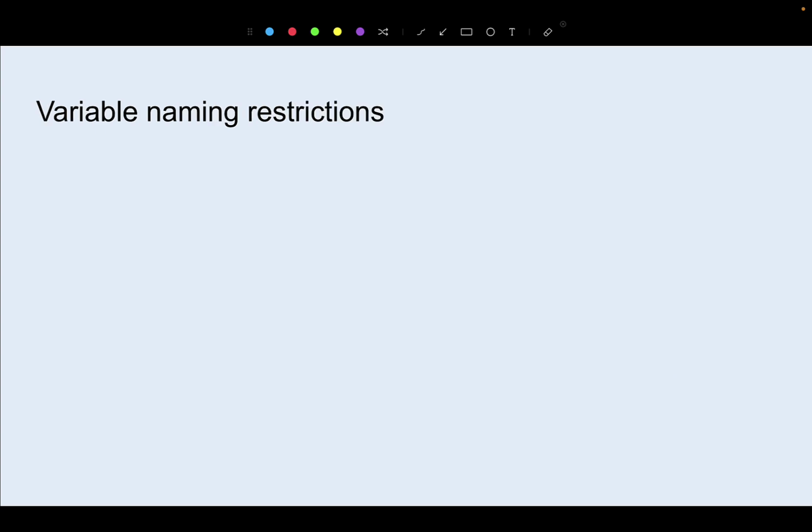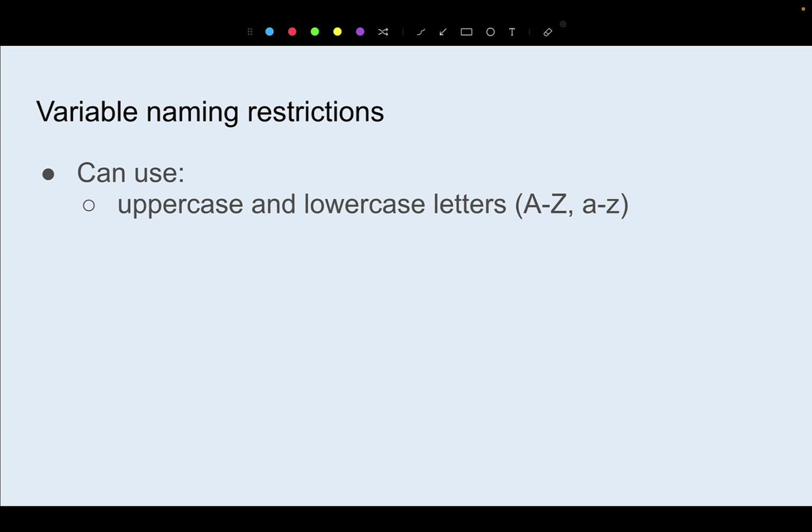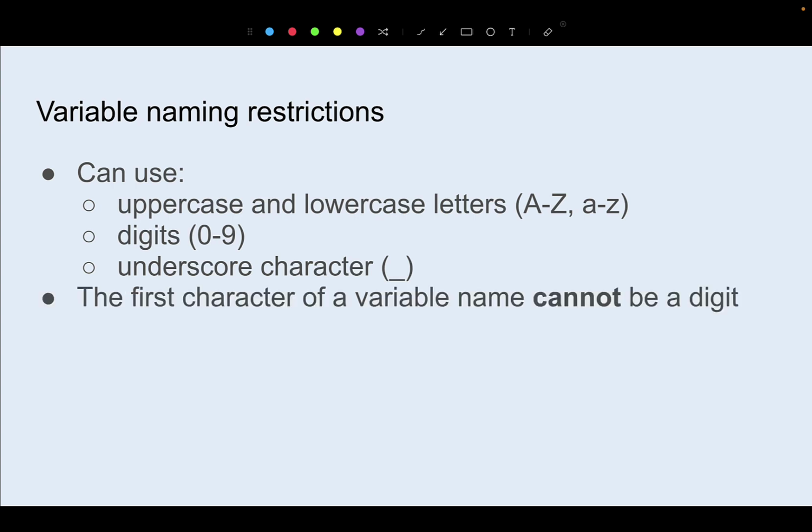Now, before we get any further, there are some naming restrictions you need to be aware of when you are creating variables. You can use uppercase and lowercase letters. You can utilize digits from 0 through 9. And you can also utilize the underscore character. Easy. But the first character of the variable name cannot be a digit. You can start out with the underscore or some kind of alphabetic character.